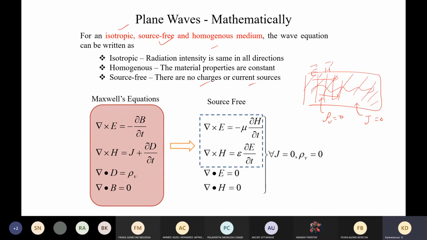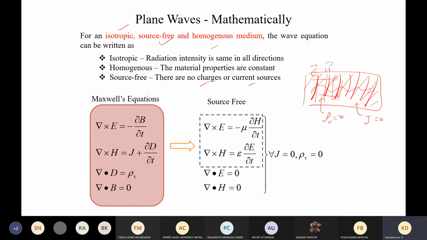In this particular case, naturally the plane wave will exist, because the plane wave is supposed to have all the wavefronts of uniform phase velocity. If this is not true, then such a behavior cannot exist. So this is the very fundamental requirement for a plane wave. So the plane wave naturally exists in an isotropic, source free, as well as homogeneous medium.